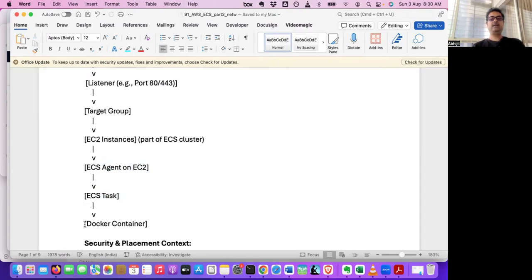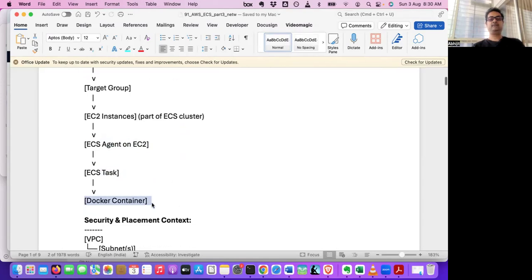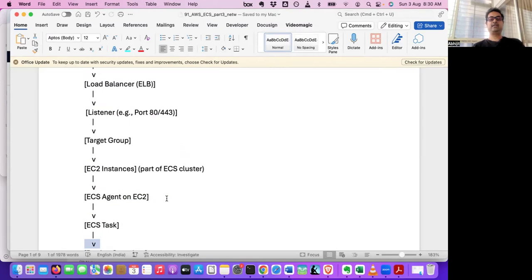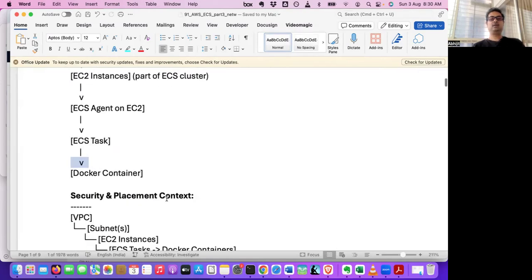A task is nothing but a running Docker container. So this is the flow if the launch type is EC2, right?